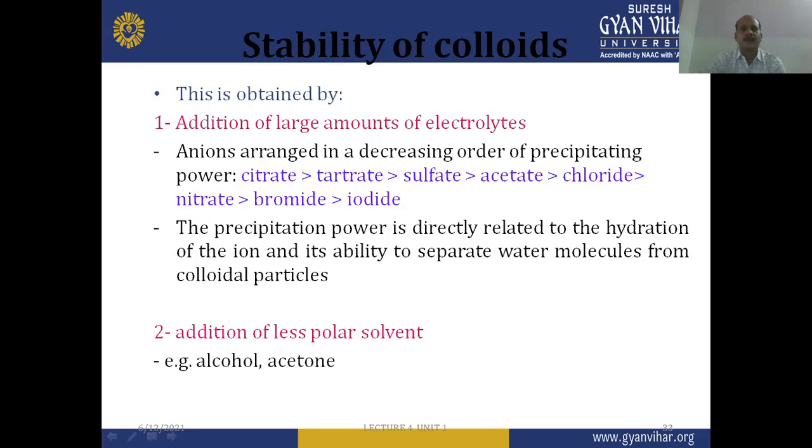This is obtained by addition of a large amount of electrolytes and addition of less polar solvent. So the first one is the addition of a large amount of electrolytes. Anions are arranged in decreasing order of precipitating power: citrate having more than tartrate, sulfate, acetate, chloride, nitrate, bromide, and iodide. The precipitation power is directly related to the hydration of the ion and its ability to separate water molecules from colloidal particles.